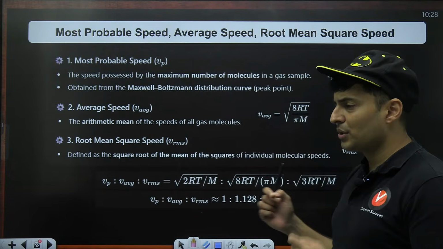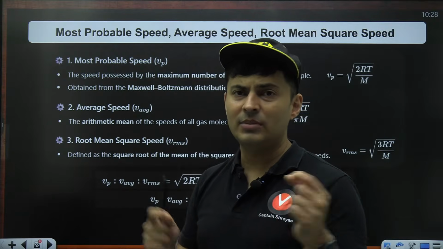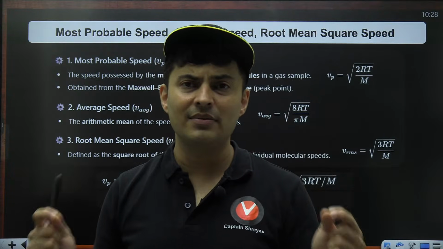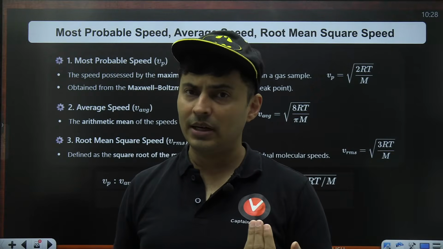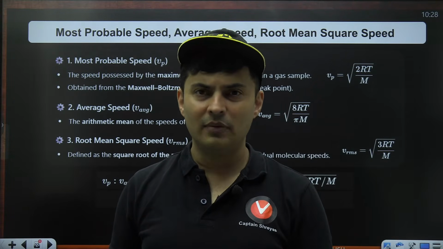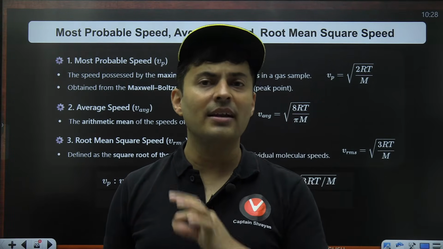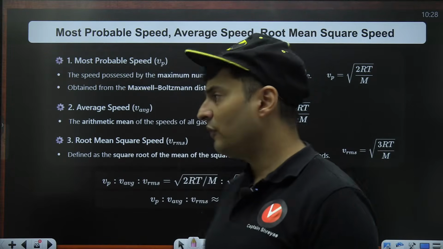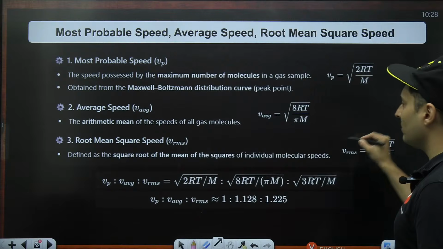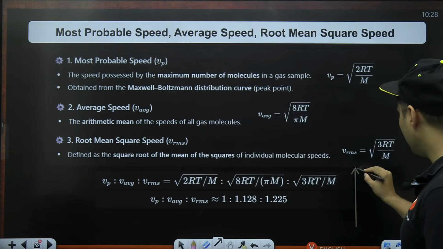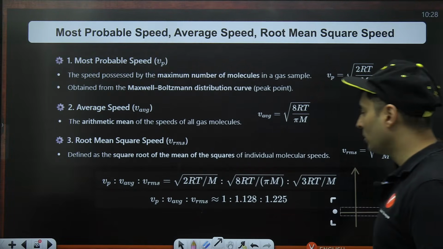When you take the molecules, atoms of a gas, they are moving randomly. Each molecule has different speed. But if you take the most likely speed, it will be different. The average speed, it will be different. The root mean square speed, that will be also different. In fact, if you see the variation of the speeds of the gas, I have very little space here, I will draw it here. They look something like this.